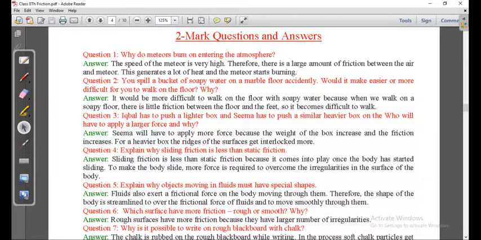Would it be easier or more difficult to walk on the marble floor? It would be more difficult to walk on the floor with soapy water because when we walk on a soapy floor there is little friction between the floor and the feet, so it becomes difficult to walk.